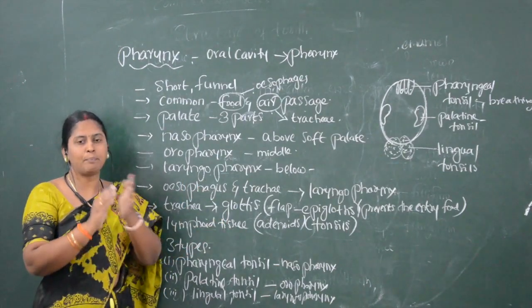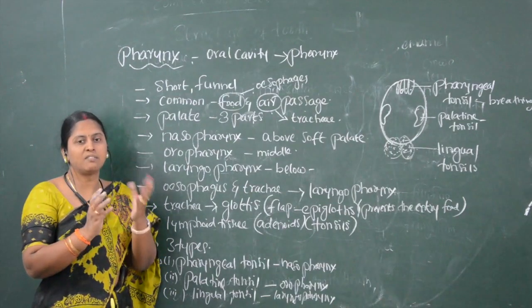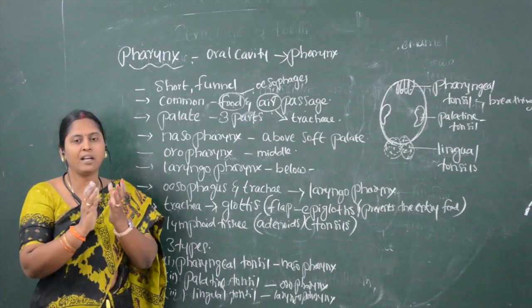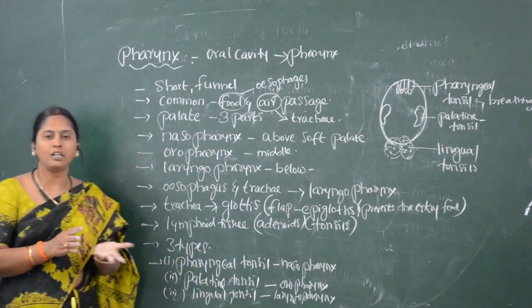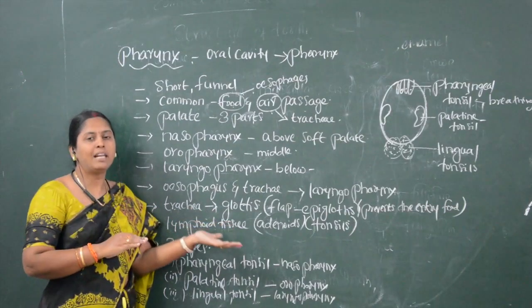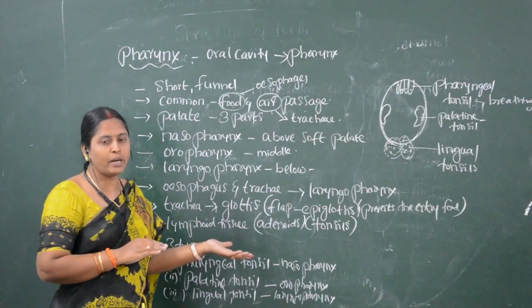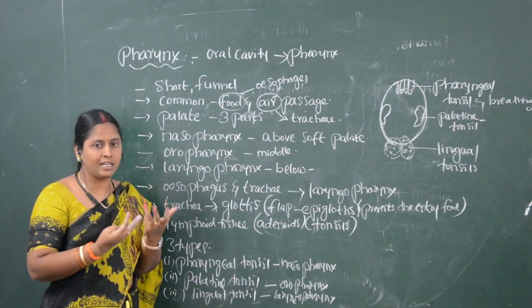Pharyngeal tonsils are present in the nasopharynx. If pharyngeal tonsils swell, the child faces difficulty in breathing. The second one is palatine tonsils, present in the middle of the pharynx. If these swell or enlarge in size, the child cannot swallow food particles.